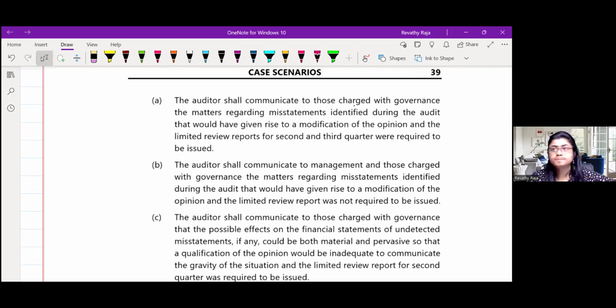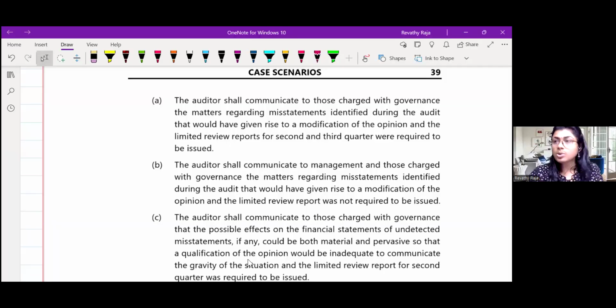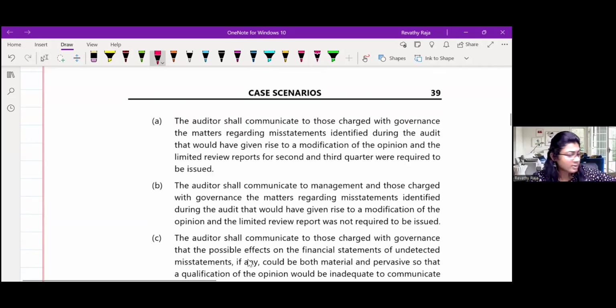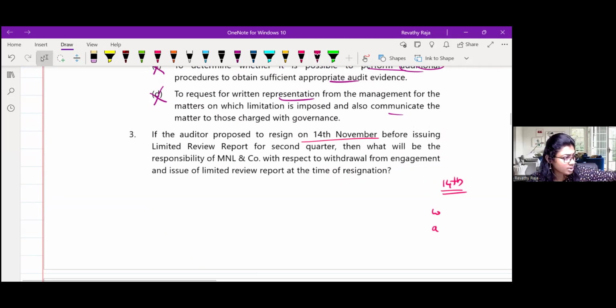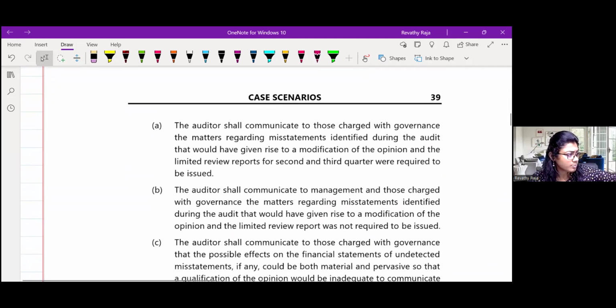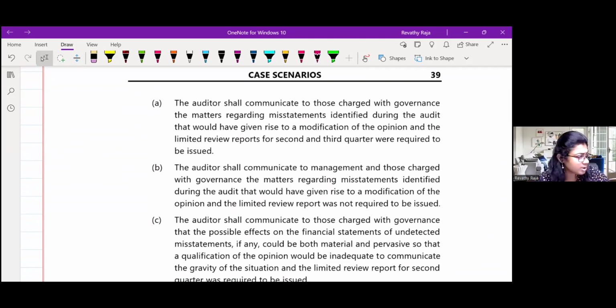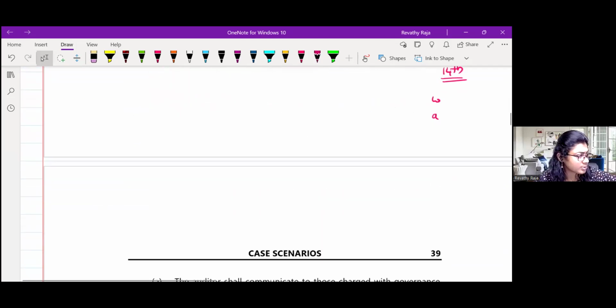Can you read the options? Option A. Sorry, can you read the option? So where were we? We said you're going to resign on 14th November. Okay. So, which is the correct option? Can you read and say? Third question.